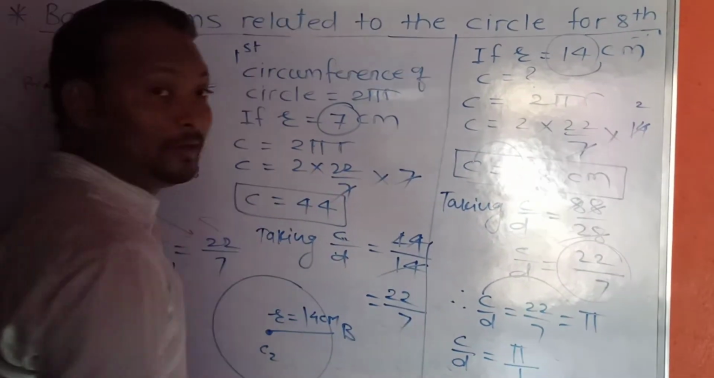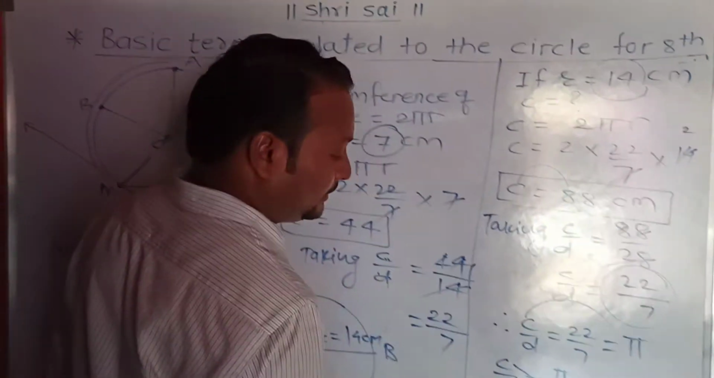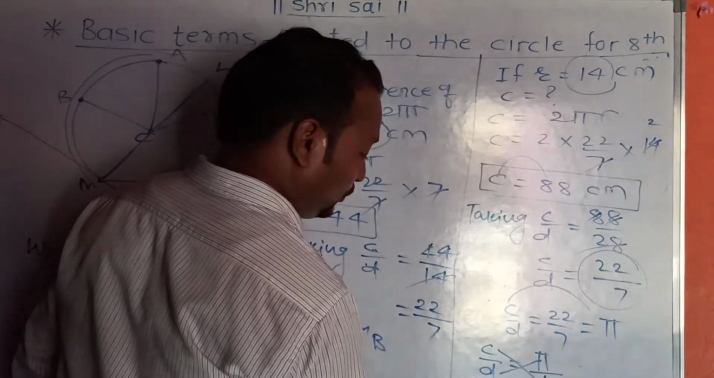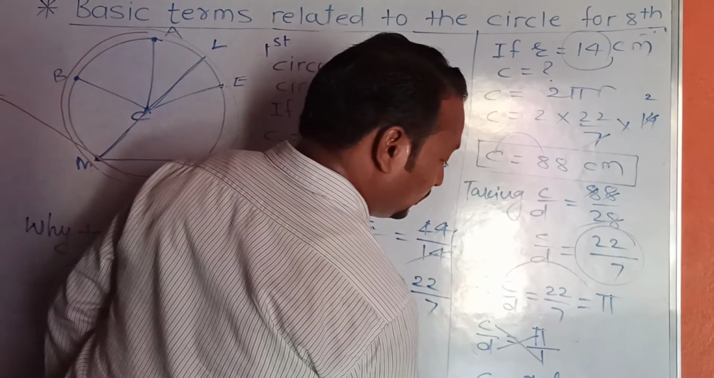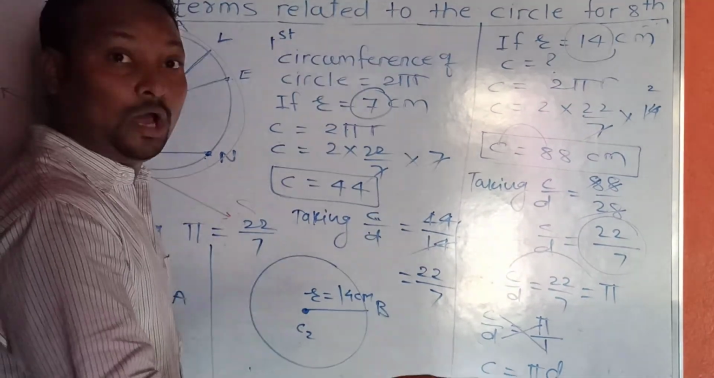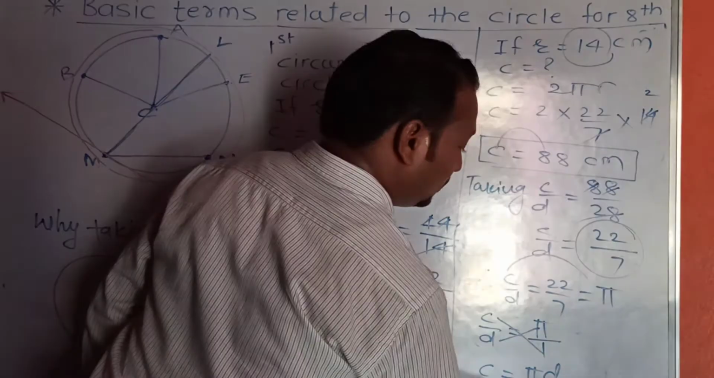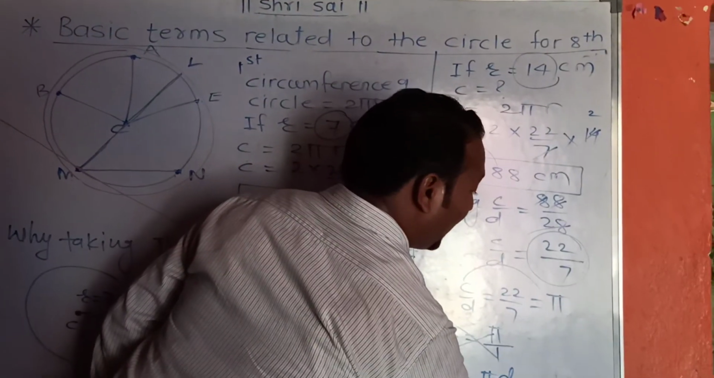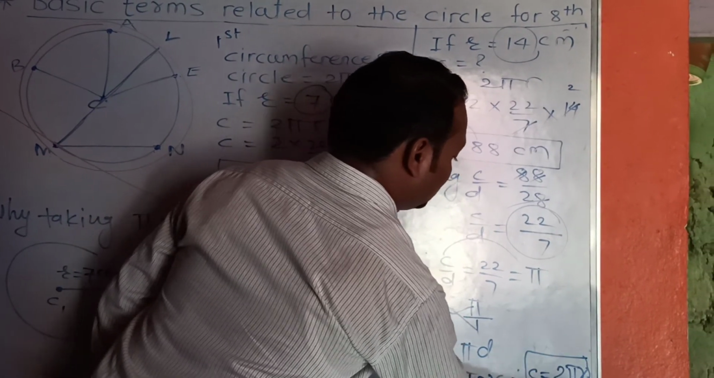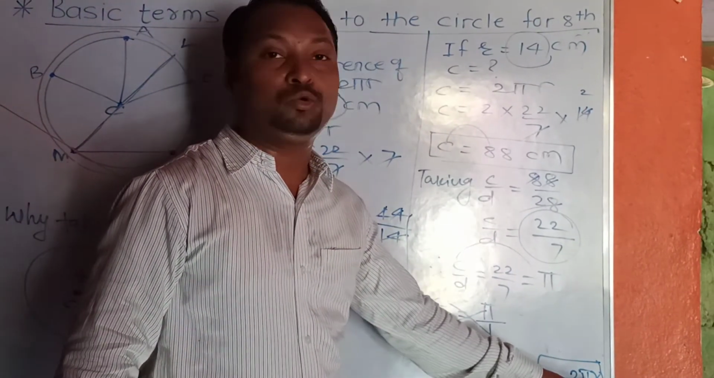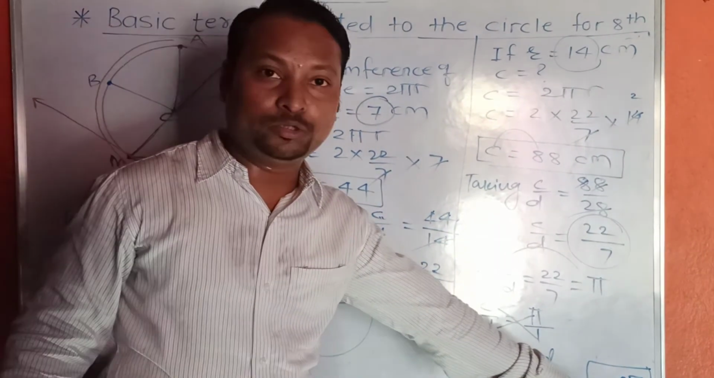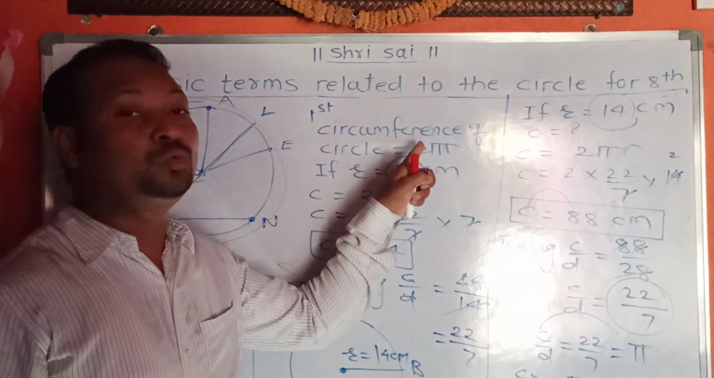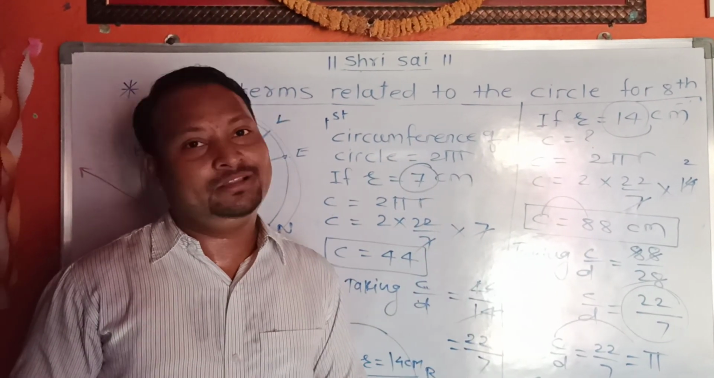So consider that the denominator is 1 and cross multiply. C into 1 is C, and pi into D is pi D. So C is equal to pi, as it is, and D means 2R. Therefore C is equal to pi times 2R, means 2 pi R. So we get the last result, C is equal to 2 pi R. We can prove that C is equal to 2 pi R means circumference of circle is 2 pi R. Understand, dear student? Thank you for watching the video.